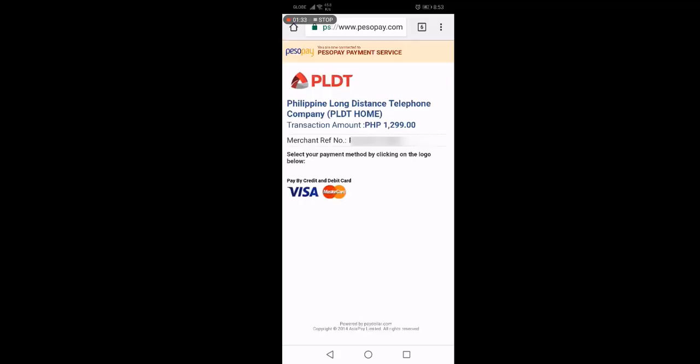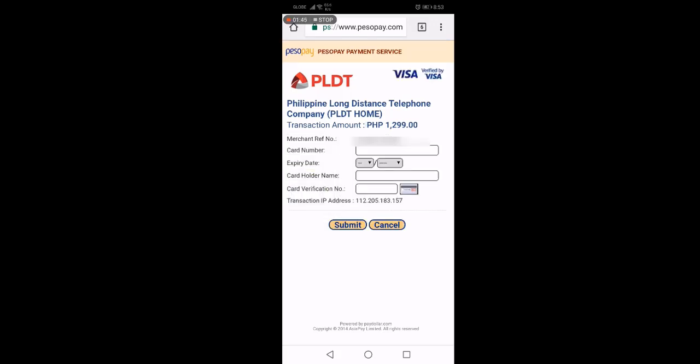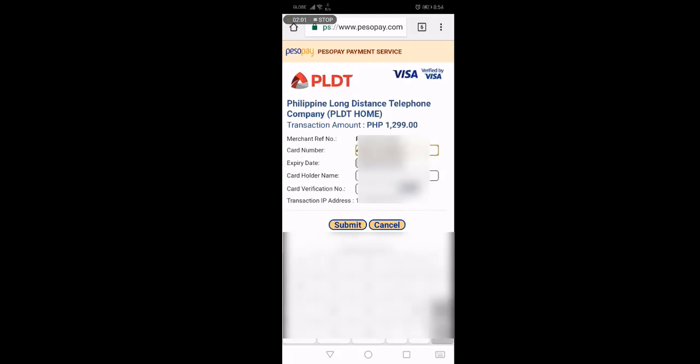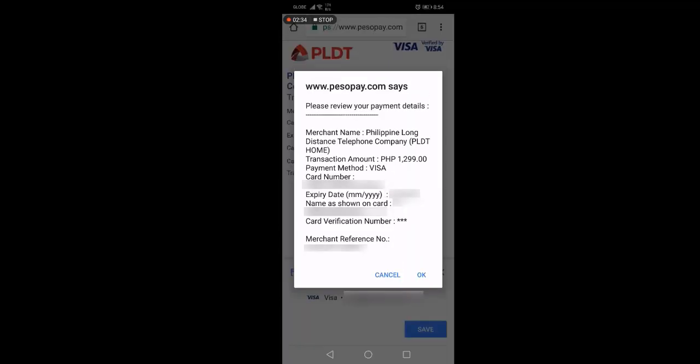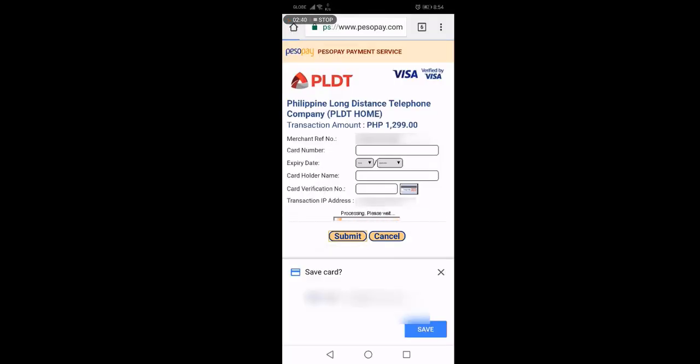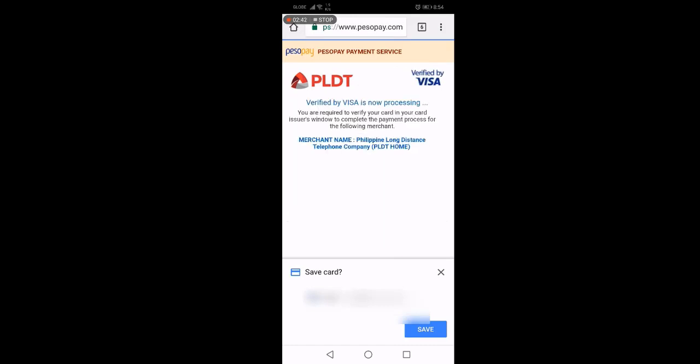And then select the card type. Since my credit card is a Visa type, I'll pick Visa. And then add the credit card details like the credit card number, expiration date. After this, carefully review the payment details. Kung tama lahat, click OK. And hintayin lang natin matapos yung pag-process, like for this one.